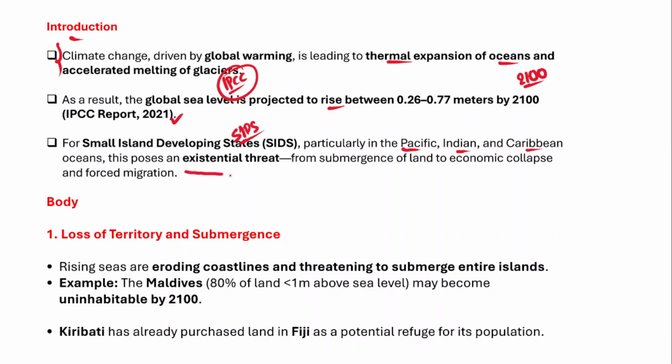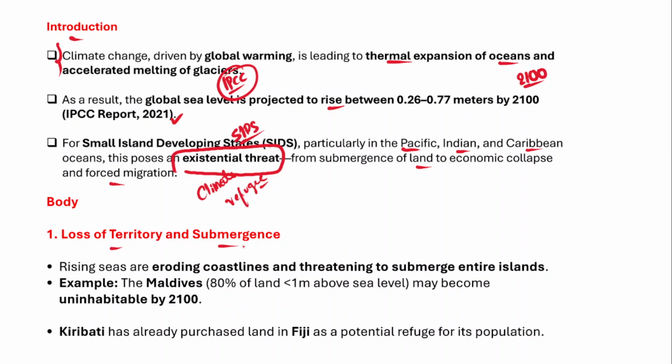So they have been facing the existential threat, because when the sea levels rise, obviously these small island nations would submerge because of increasing sea levels, right? So in fact they face threats from the submergence of land, to economic collapse and forced migration, and the problem of climate refugees as well, right? So let's understand the body part of the answer.